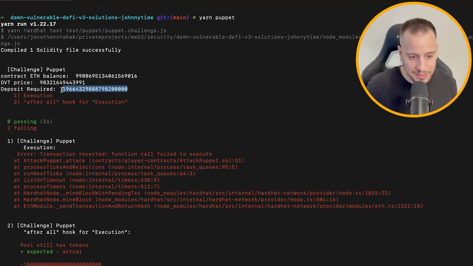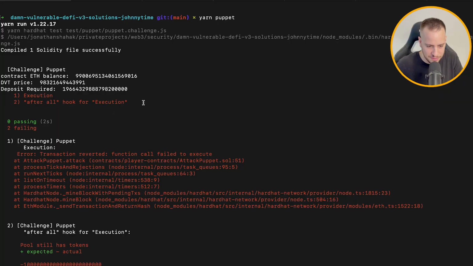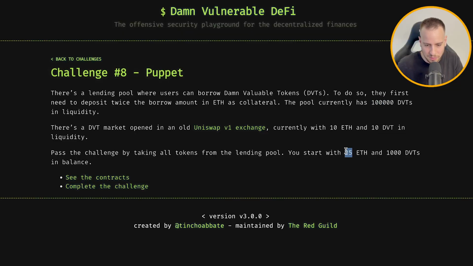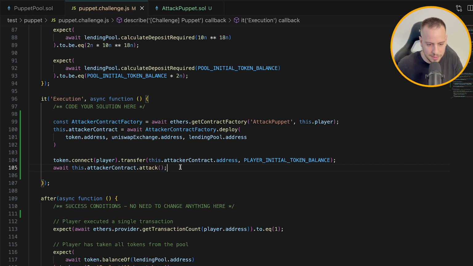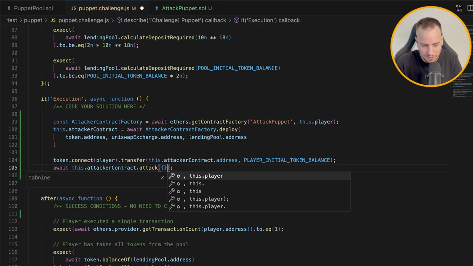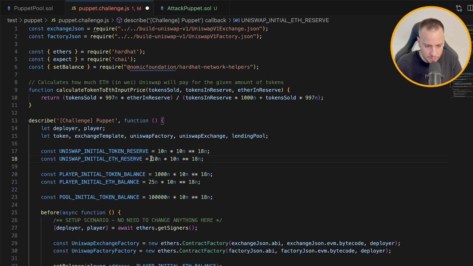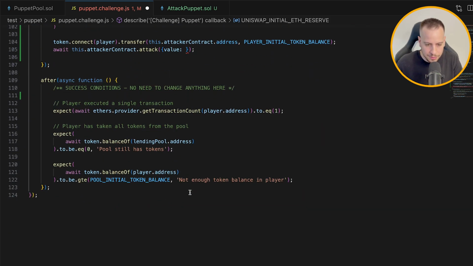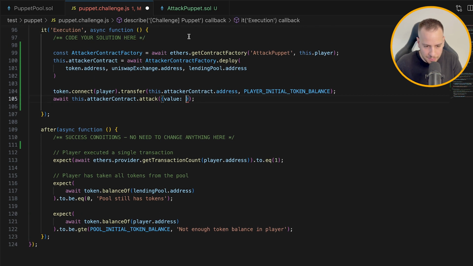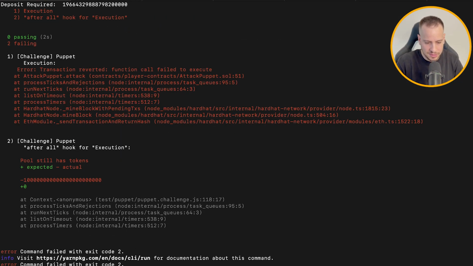And the delta is around 1.03 ETH. So I'm just gonna send 11 ETH. We start the exercise with 25 ETH, so I will just send 11 ETH to the smart contract, because I'm not gonna calculate this right now. So value, and we're gonna send 11 ETH. So I will just take this number, right? This is going to be the number, and I will change this 10 number to 11. So I'm calling the attack function together with 11 ETH, so we'll have enough ETH to drain all the DVT tokens from the pool. Let's try to run the test again and see what happens.